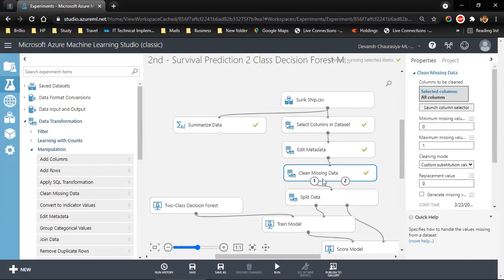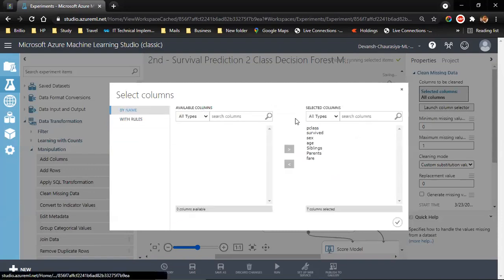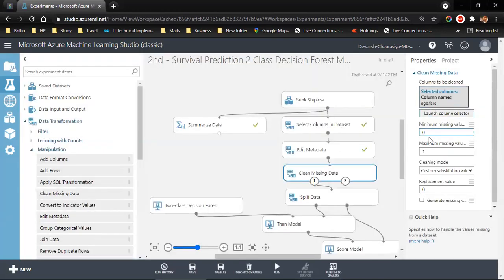Before we do that, we have to click over here, launch column selector, and select not all the columns. We had a problem with age missing and fair missing, right? Select these two, check it. Minimum missing value ratio 0 means even if one value is missing, it will work on it. Maximum missing value is 100%, but our data is not that bad. And how do we want to replace it?